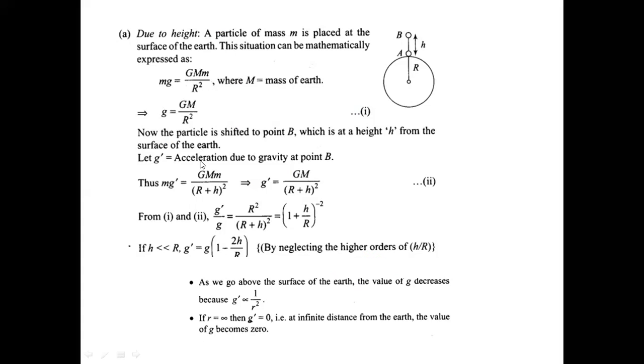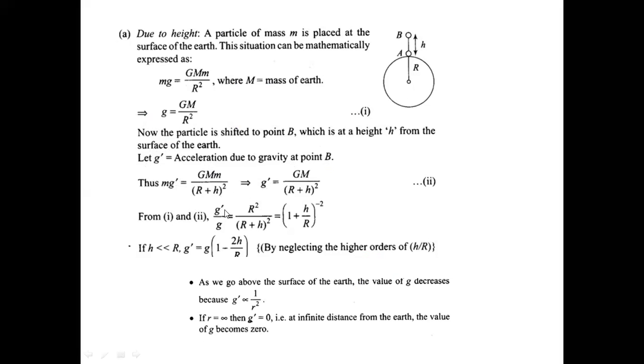Now the particle is shifted to position B at height h. So the acceleration is changed and it may be g dash. This g dash is the acceleration due to gravity at point B. So the force mg dash is equal to G M m by r plus h whole square, because the distance is changed, since the height has changed.